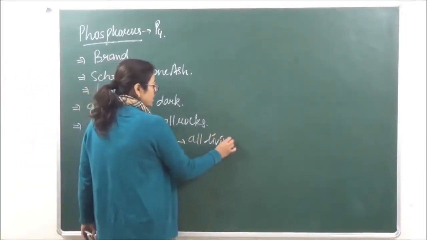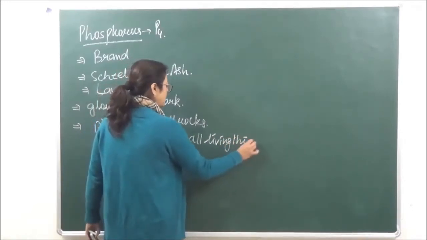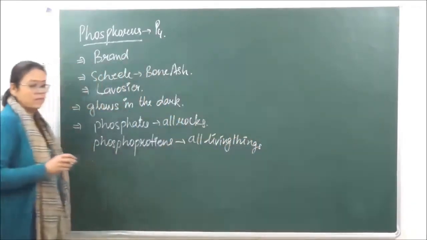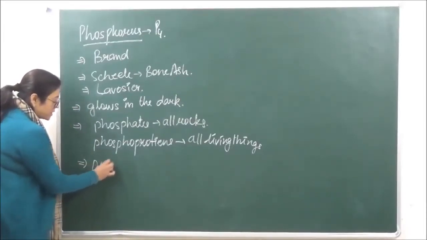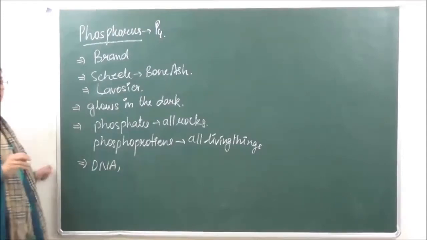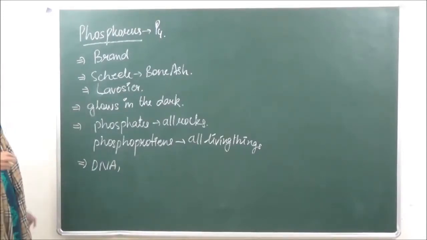Apart from this, phosphorus also exists in all of the following. It is found in DNA, deoxyribonucleic acid.